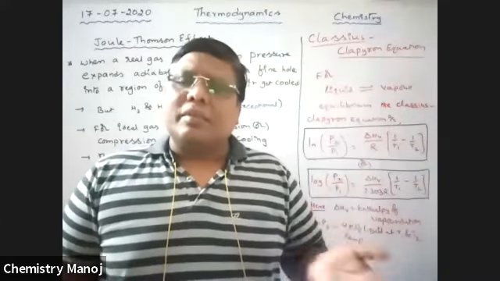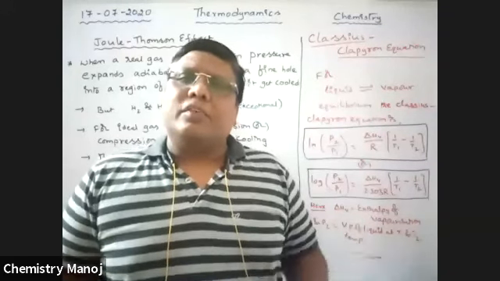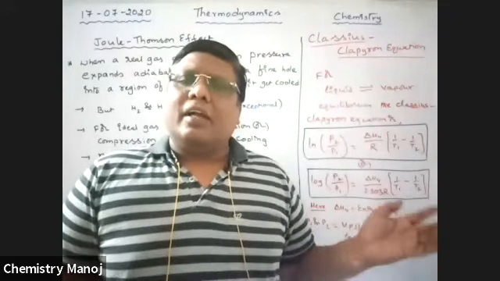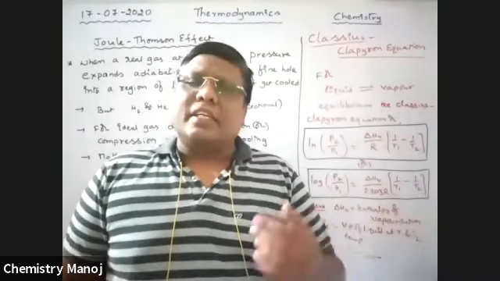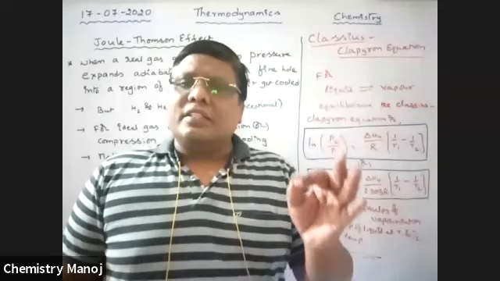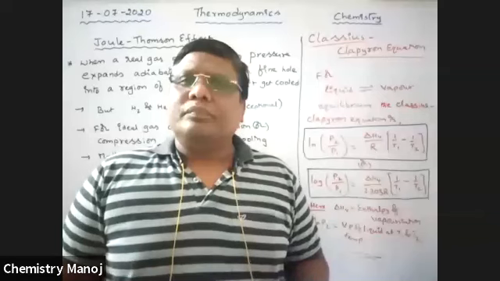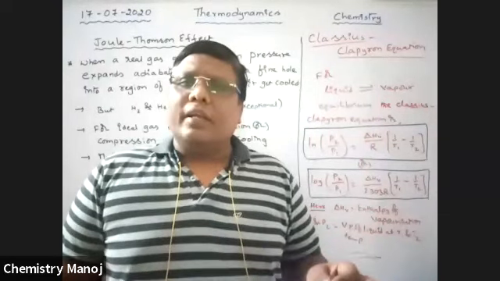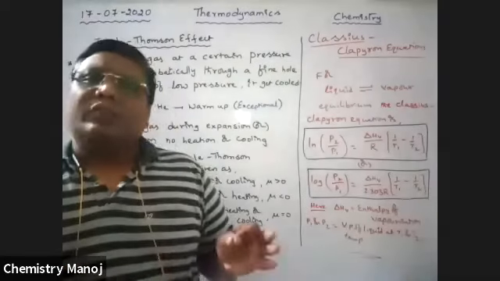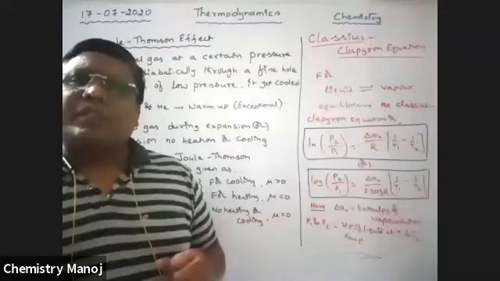These are exceptional cases, which we will discuss at the time of states of matter. So hydrogen and helium get heated up. That is the Joule-Thomson effect.